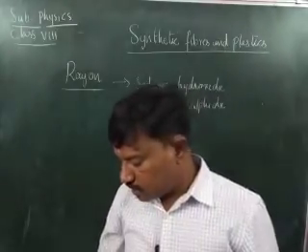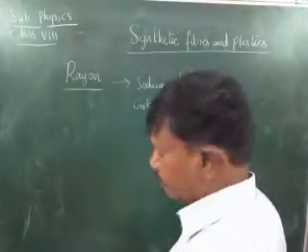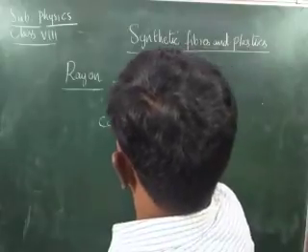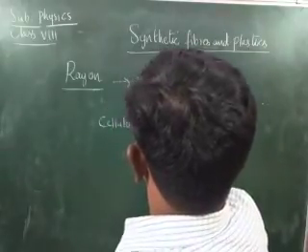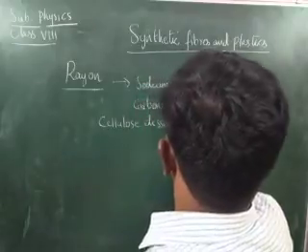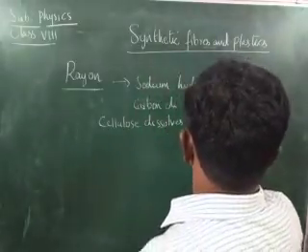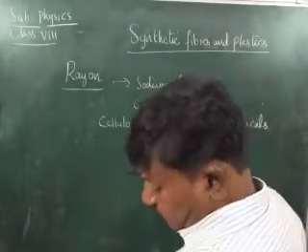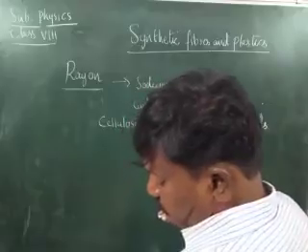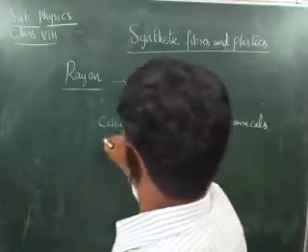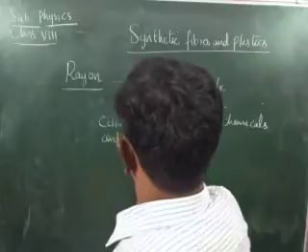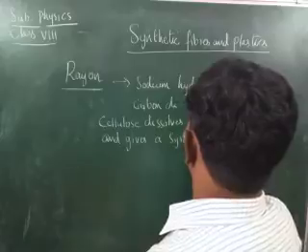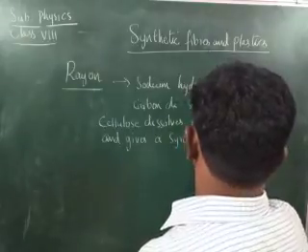And here the cellulose dissolves in the chemicals and it gives a syrup called viscose.